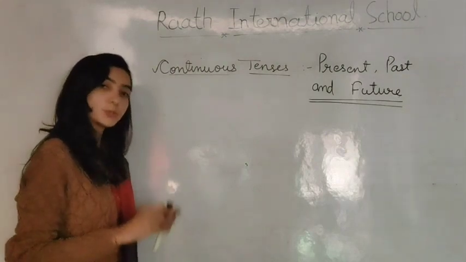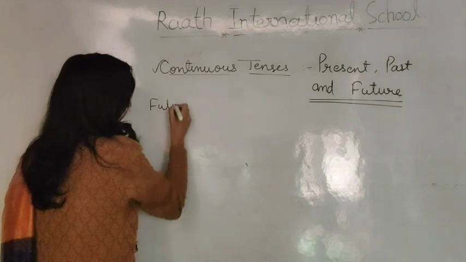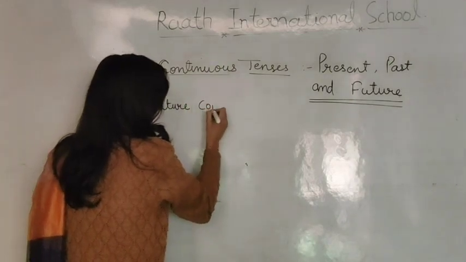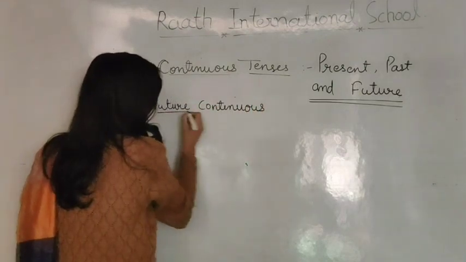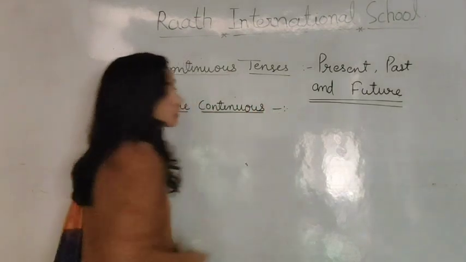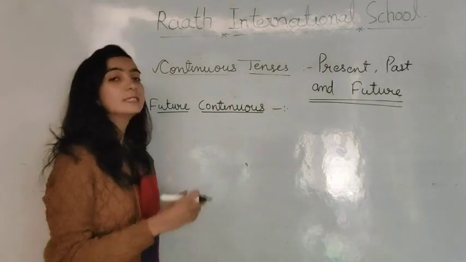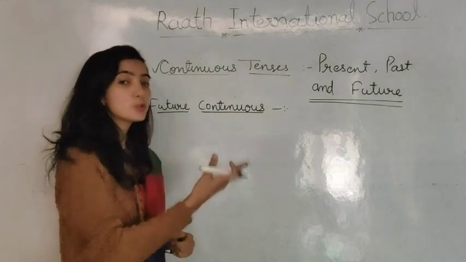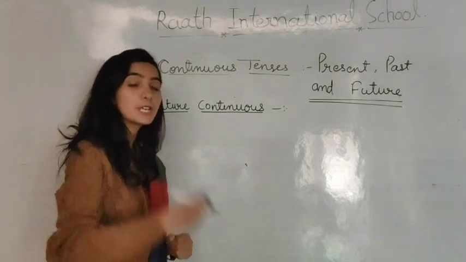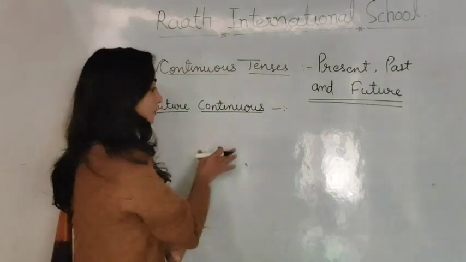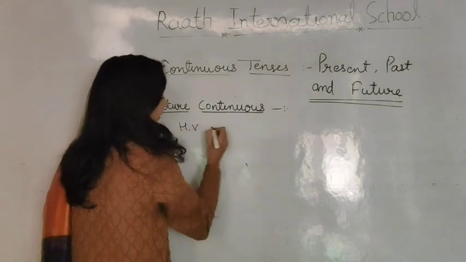Now we will talk about future continuous tense. Where do you have to use future continuous tense? Future continuous tense tells us about the actions that are going to happen in the future. Those that are going to take place in the future, for that we use future continuous tense. In this we use the helping verb will be.